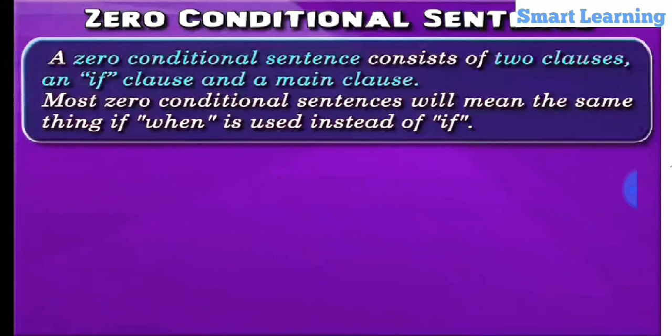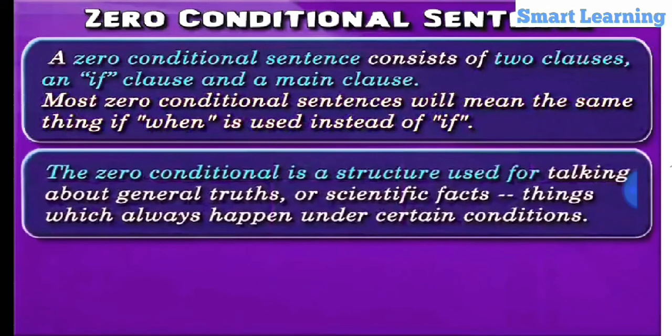The meaning of most zero conditional sentences will be the same if the word when is used in place of if. A zero conditional sentence is used for telling general truths, facts related to science, and things that generally happen under certain conditions.